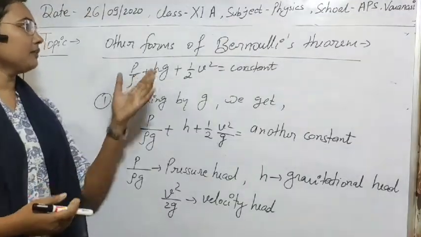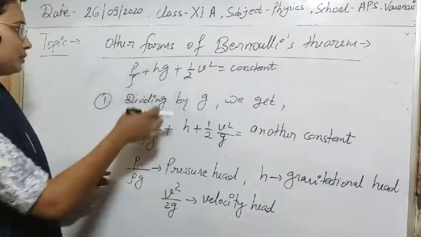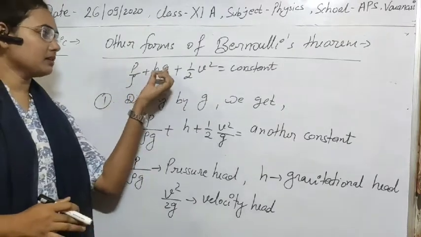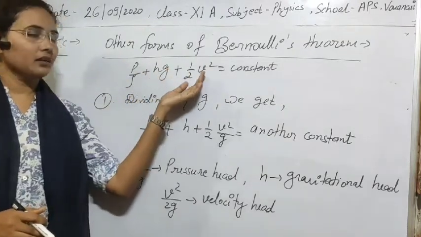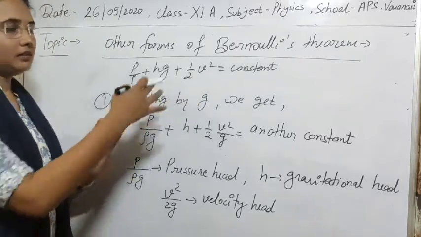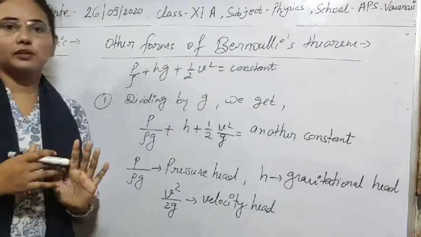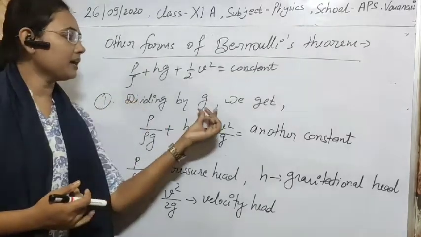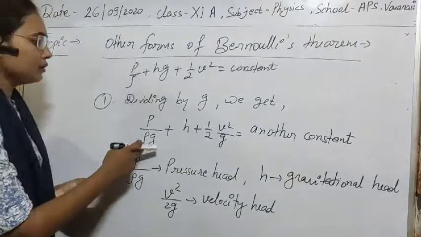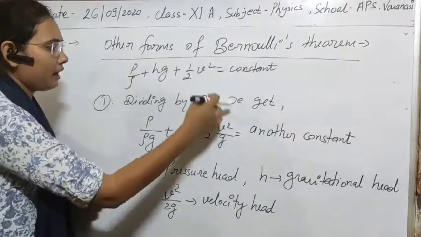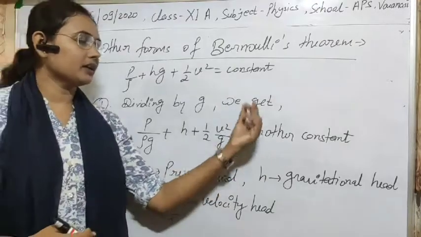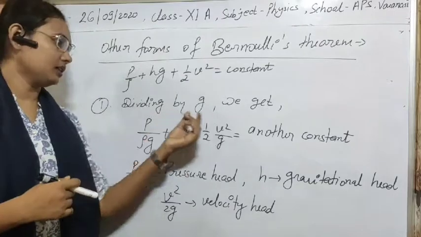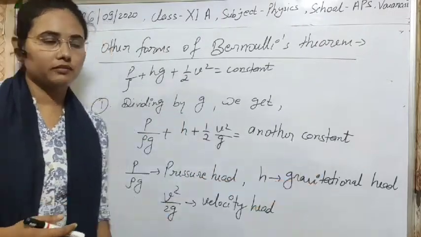Now let's see some other forms of Bernoulli theorem. As you know, the simple Bernoulli theorem is that pressure energy per unit mass plus potential energy per unit mass plus kinetic energy per unit mass will be a constant. Means the sum of these three energies per unit mass will be constant. Now we can simply divide this by g. We will get P by rho g plus h plus half v square by g, and that will again come to be another constant, because at a certain point if you measure g, then definitely it will come to some constant value.